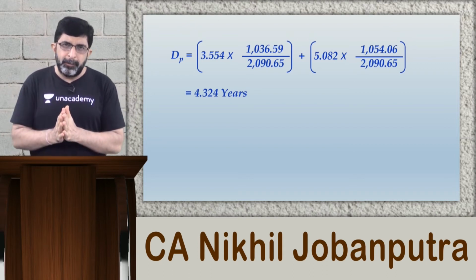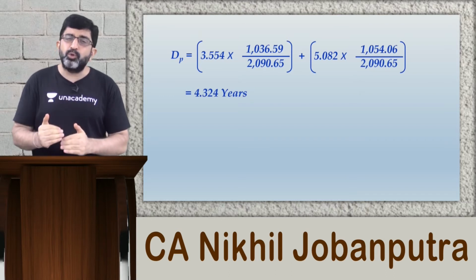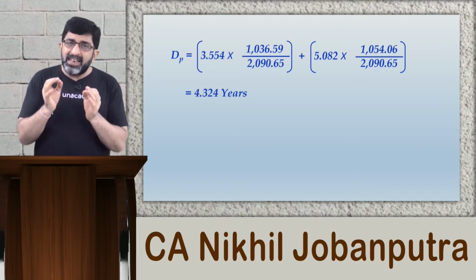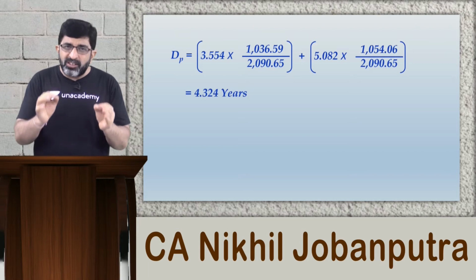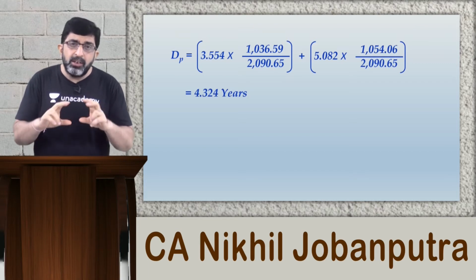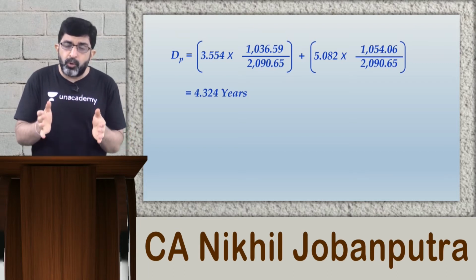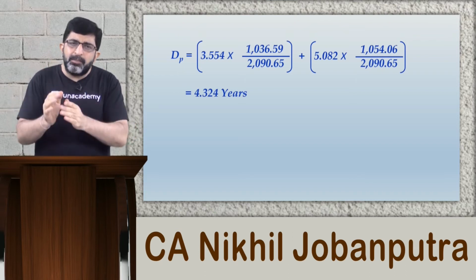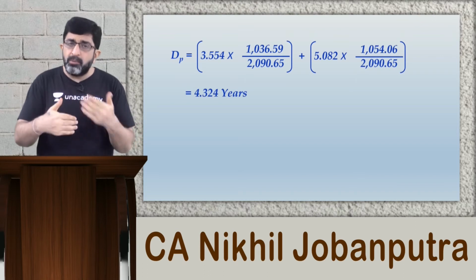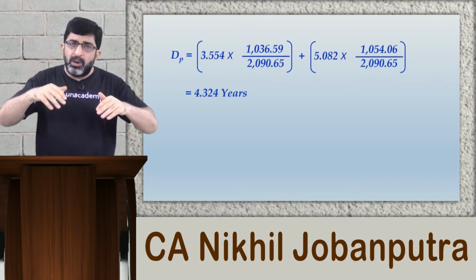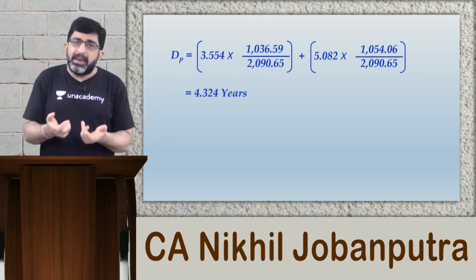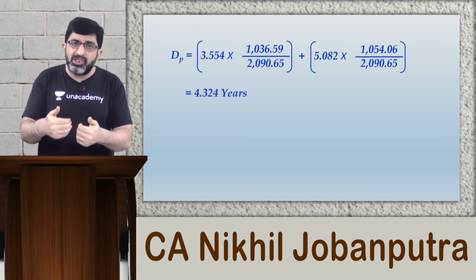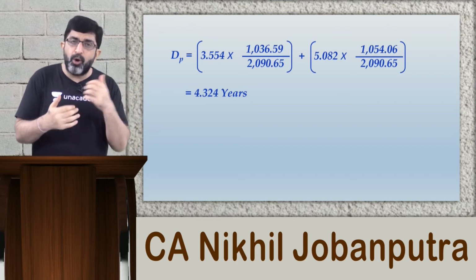4.324 years. So friends, let me take you to those calculations. In examination, if the question is asking you to determine the duration of the portfolio, and if you are given the duration of the two individual bonds, it is better to take the weighted average. However, if you are going to make the calculation from scratch, it is better to make the calculation which I am going to show now over here.